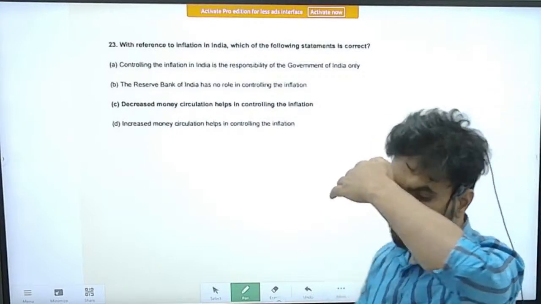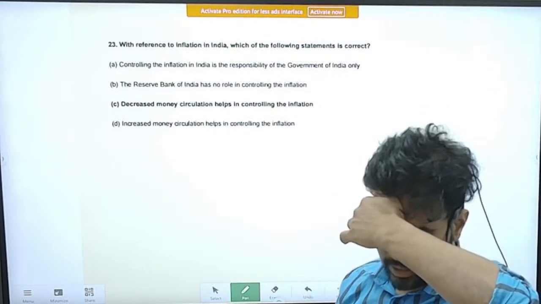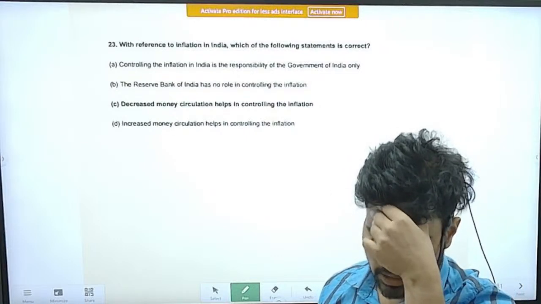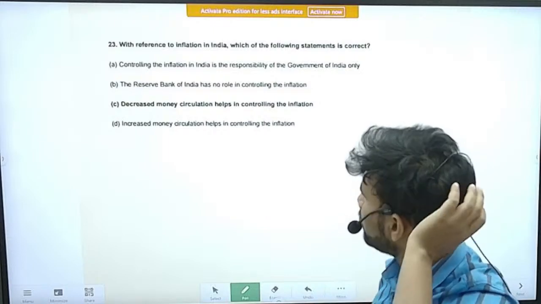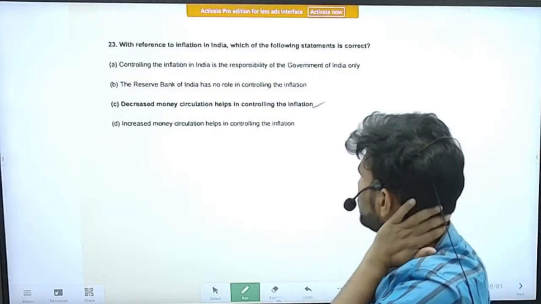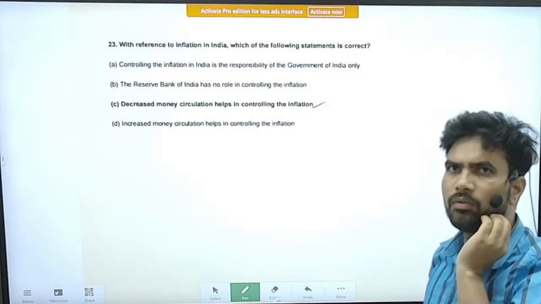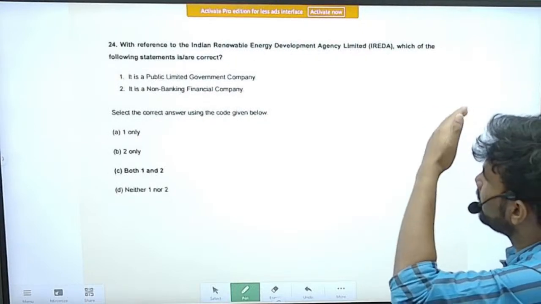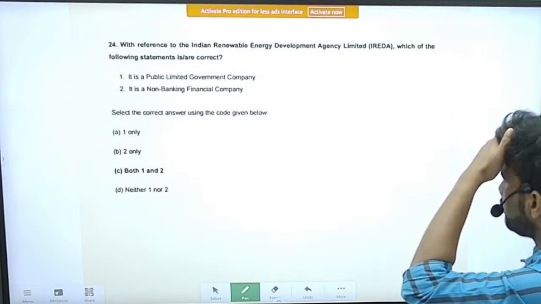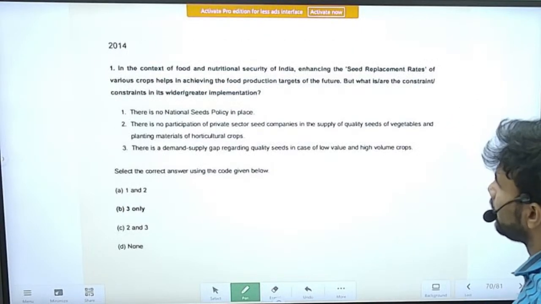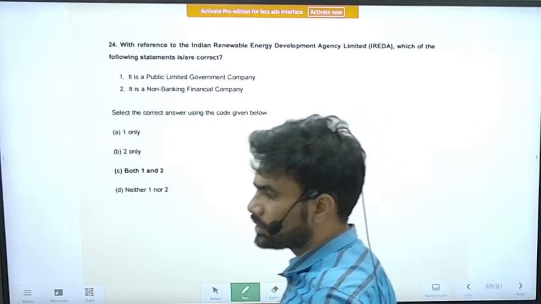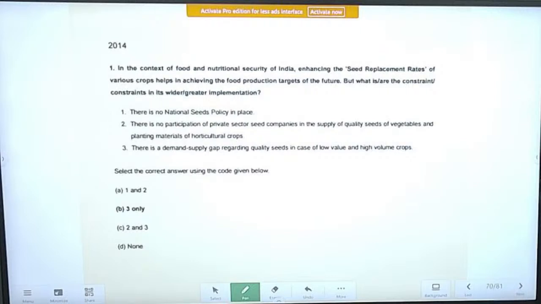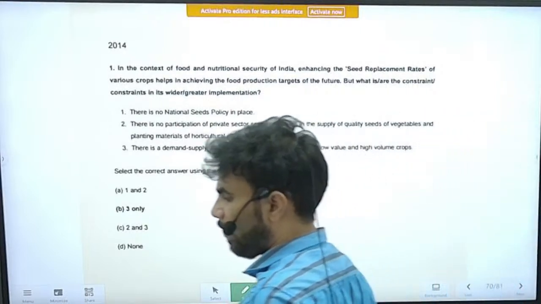Next question, 23. With reference to inflation in India, which of the following statements is correct? With respect to inflation, decreased money circulation helps in controlling inflation. We have seen this repeatedly. Next question, with reference to Indian renewable energy. We can skip this question. You can see this in environment. So these are the questions in 2015. Quite a large number of questions have been asked in 2015.